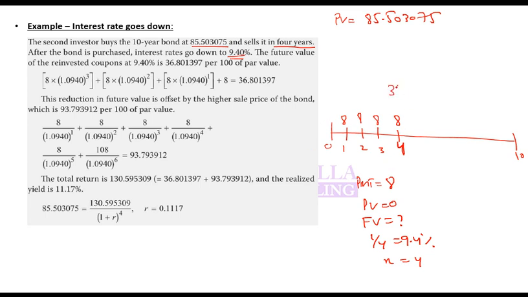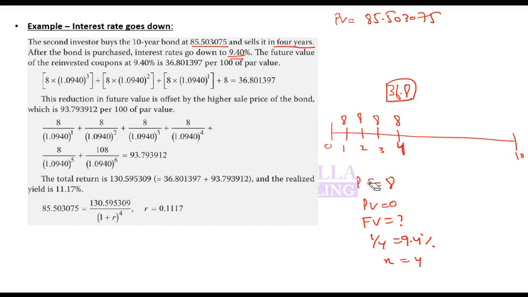36.8. So that means here he has accumulated 36.8. So that means at the end of fourth year he would have accumulated 36.8 in coupon. Second source of cash flow will be by selling the bond. And when he sells the bond, he will receive the price. So you need to know what is the price at the end of fourth year.